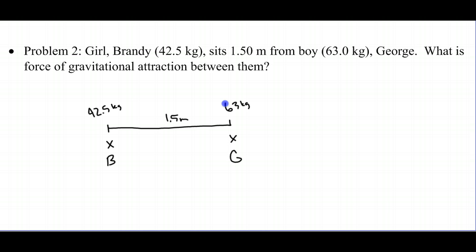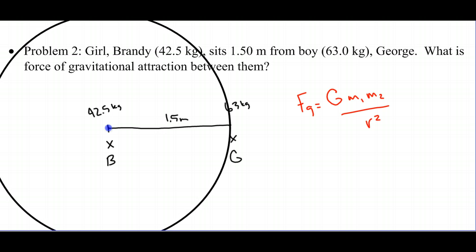Well, we know, according to Newton's universal law of gravitation, that the force of gravity between them, Fg, is going to be equal to G times m1 times m2 divided by r squared. Now here's where a lot of people get in trouble, is they want to say the r is half of this distance. But remember, we're putting one of these people at the center of a circle. So I'm going to put Brandy at the center of the circle.